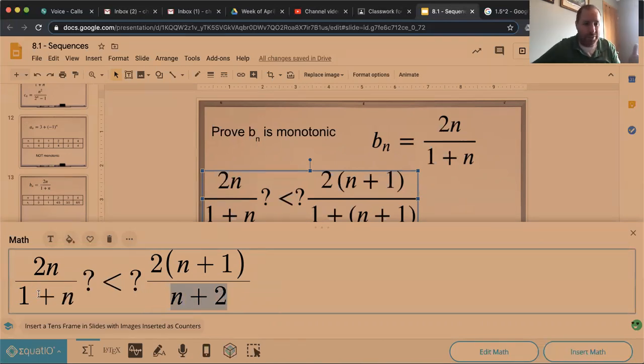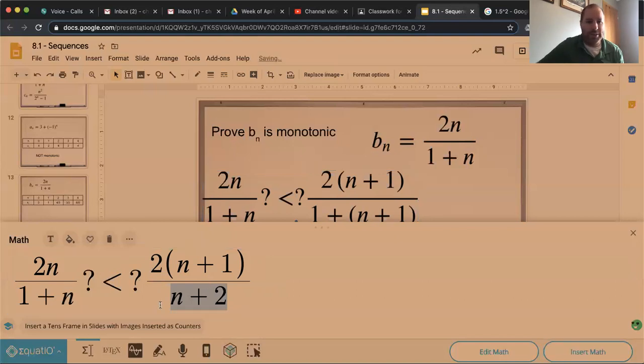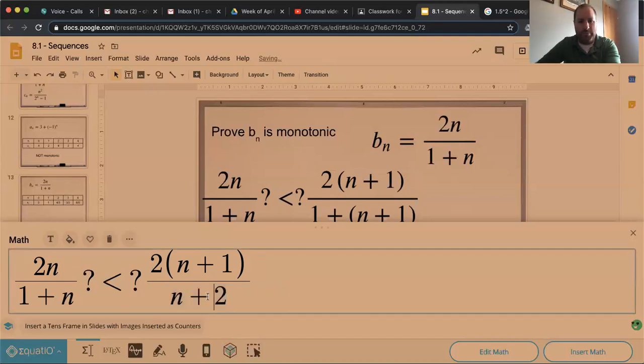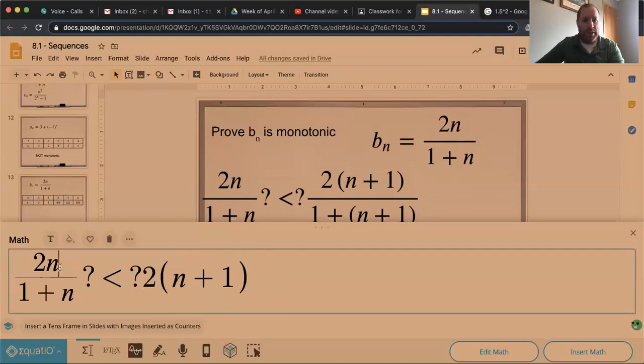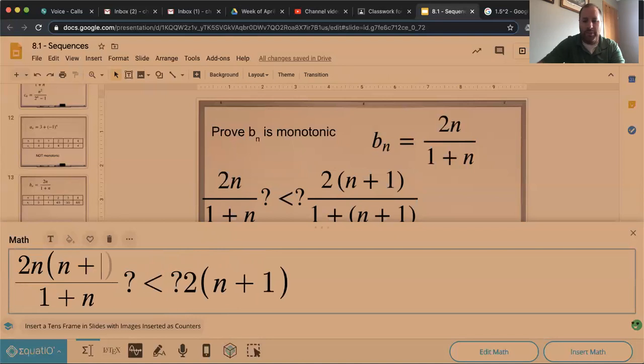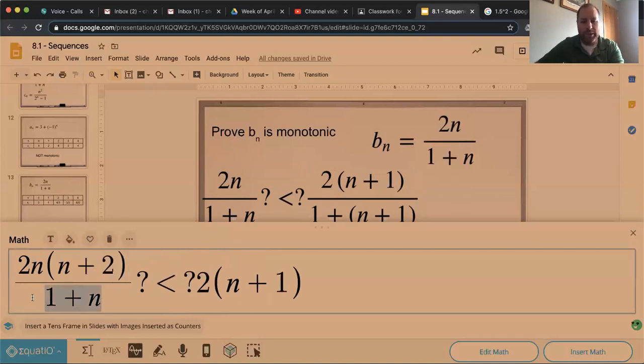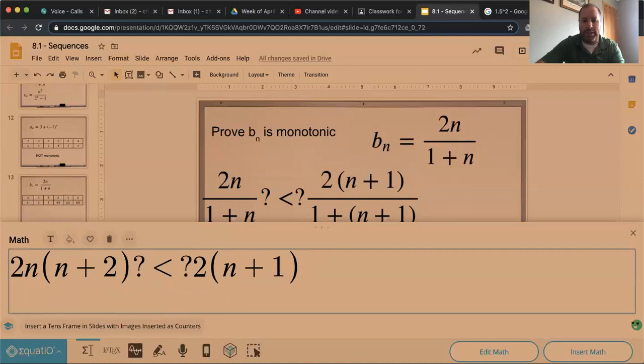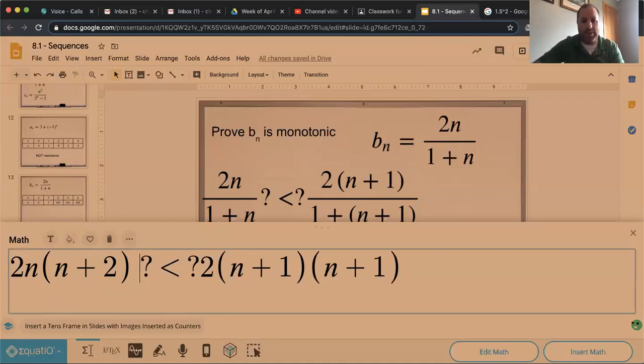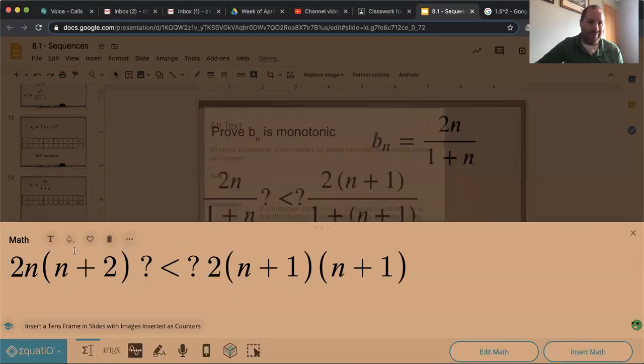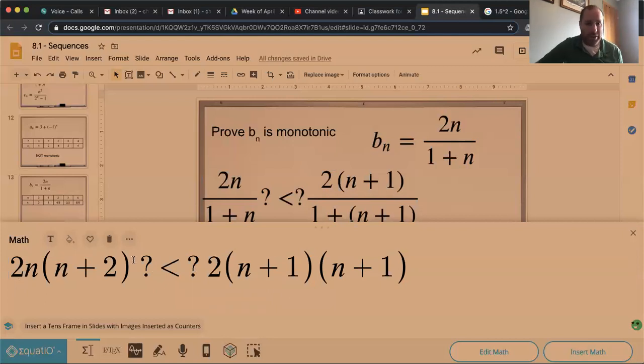So this will be positive, so will this. So when we multiply those things across, we're not going to change the direction of that symbol, right? We're not going to do that. So then here I can multiply this n plus 2 over here and multiply this n plus 1 again over here, right? I'm going to space this out a little bit so that we can actually see those things. And then the next part would be to distribute everything, right?